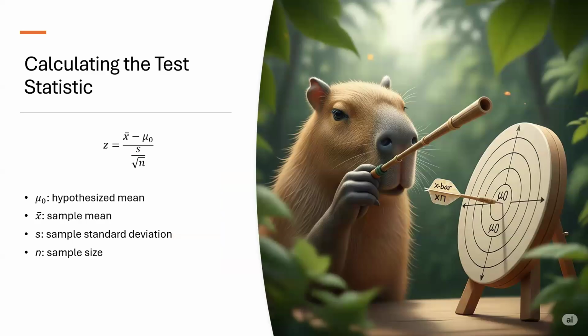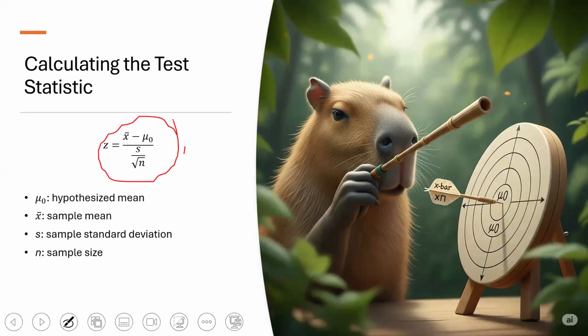Now that we've introduced the logic of hypothesis testing, let's break down how we actually compute our test statistic when testing a population mean using a large sample. The formula we use is this Z formula, X bar minus the population mean, mu naught, over our sample standard deviation, S, divided by the square root of our sample size, N.